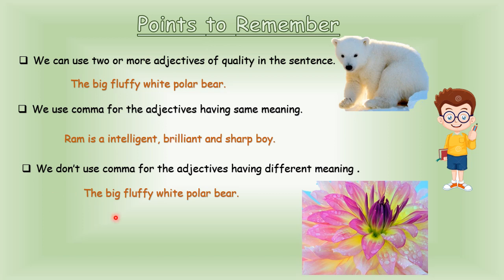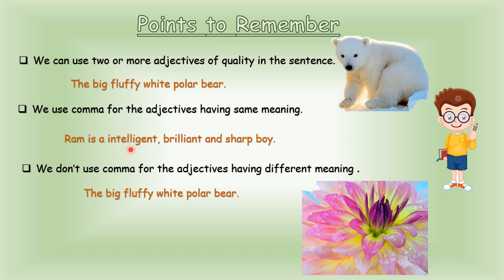So here how many adjectives have I used? Big, fluffy, white. But big, fluffy and white are different words. They do not have the same meaning. So here I will not use a comma.